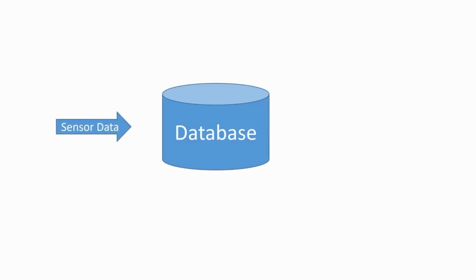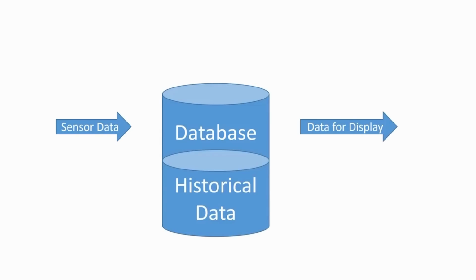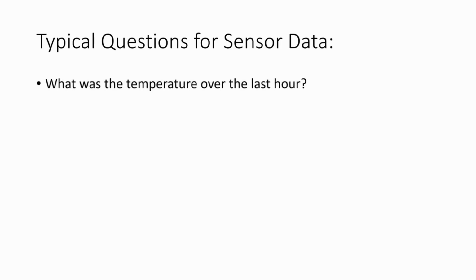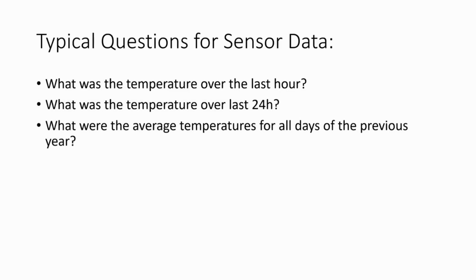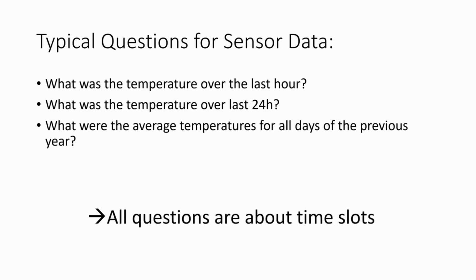Much more important is the reading of the data stored in the database and how these new databases deal with historical data. What are typical questions we have for our sensor data? We are interested in, for example, all data for the last hour or the last 24 hours. Or we want to have average temperatures for all days of the previous year. What is common in all these questions? Time slots are always one part of the question. Time series databases are optimized for such queries.